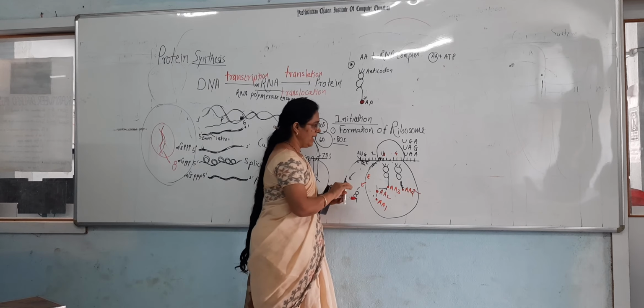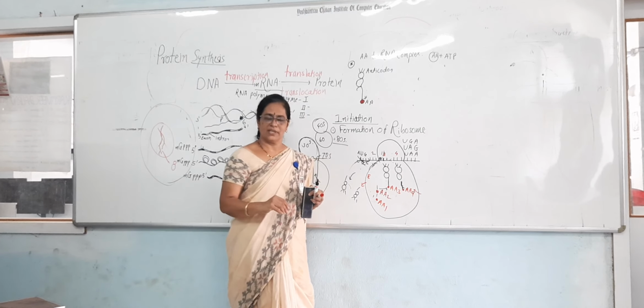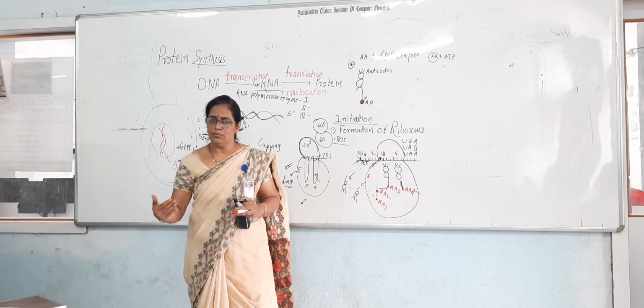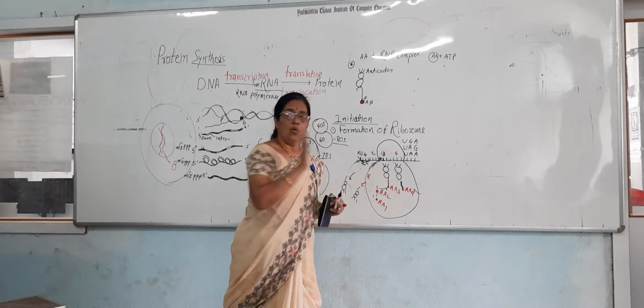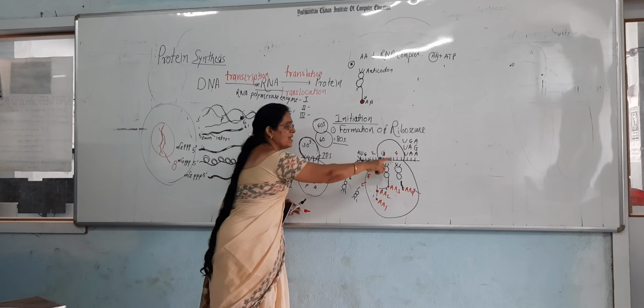Now look at here. Now the ribosome has to move toward the stop codon. This process is called the translocation.